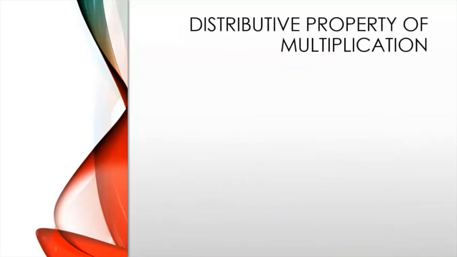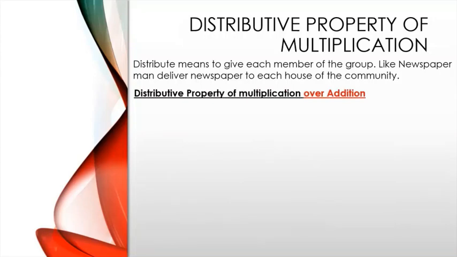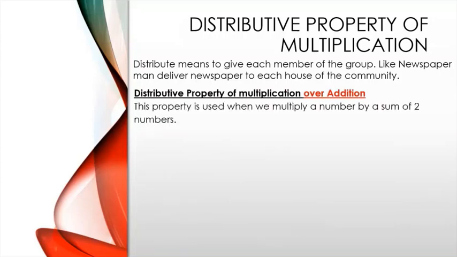Now let us learn about the distributive property of multiplication. Distribute means to give each member of the group, like a newspaper man delivers newspaper to each house of the community. Distributive property of multiplication over addition. This property is used when we multiply a whole number by a sum of two whole numbers.